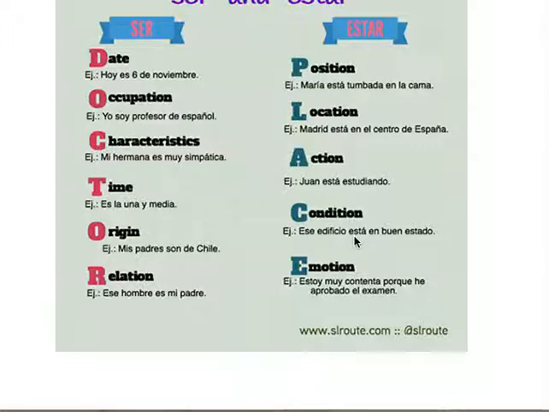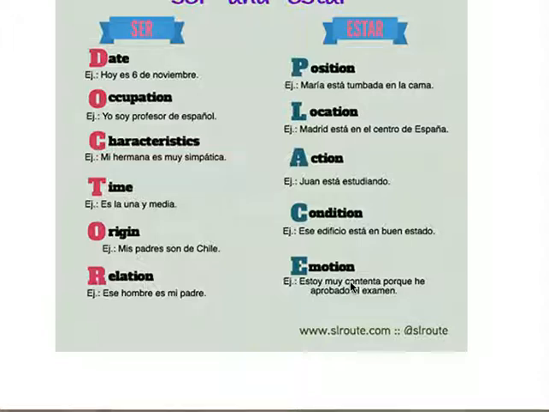Por ejemplo, con condiciones puede ser está limpio, está bien o está mal. O también puedes referirte a una condición de salud, ¿no? Yo estoy enferma o estoy cansado. Excelente. Y eso es muy relacionado con el siguiente, las emociones.